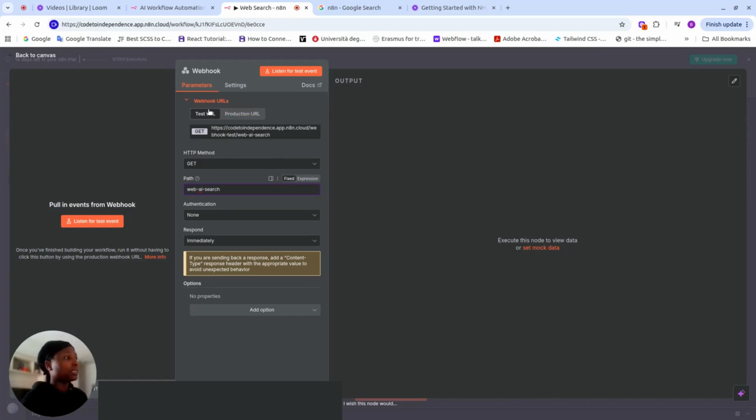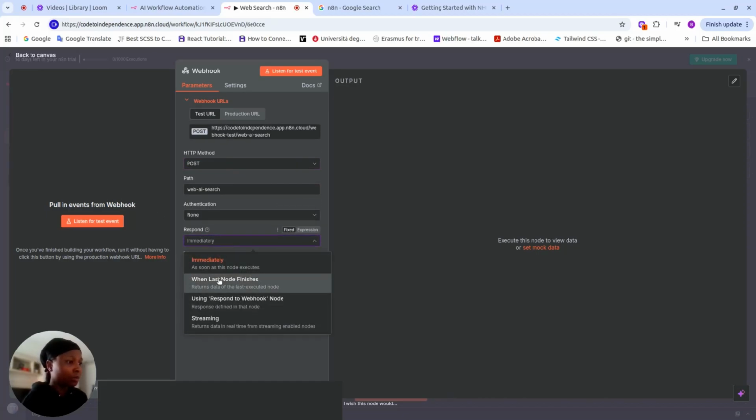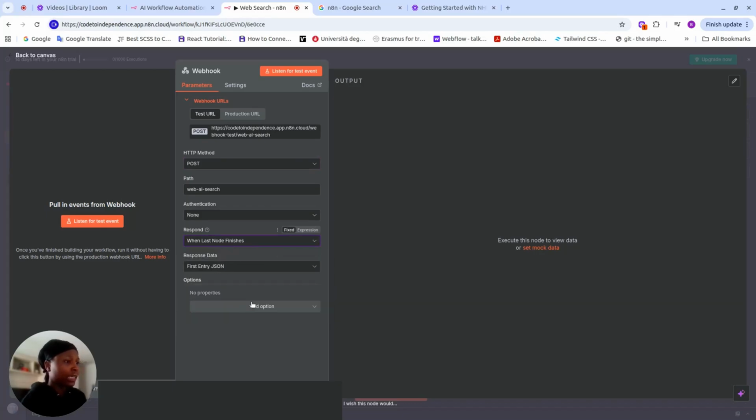The test URL is what allows you to come back to n8n to always click to execute a workflow. With the production URL, when you call the API from Postman, it automatically starts the workflow. So as you can see, the production URL doesn't have the test. HTTP method, we're using POST. We don't need any authentication. Our response is when the last node finishes. And then this is it.